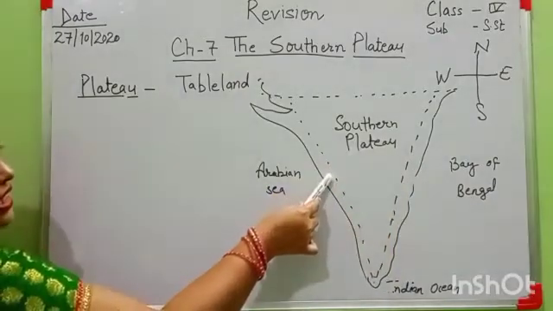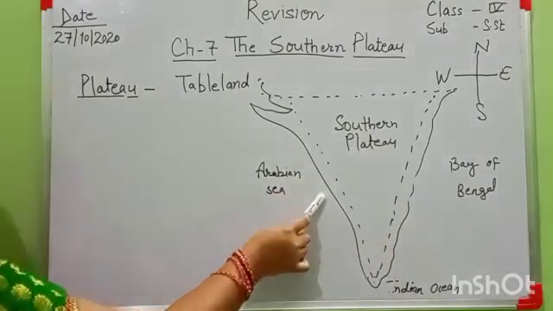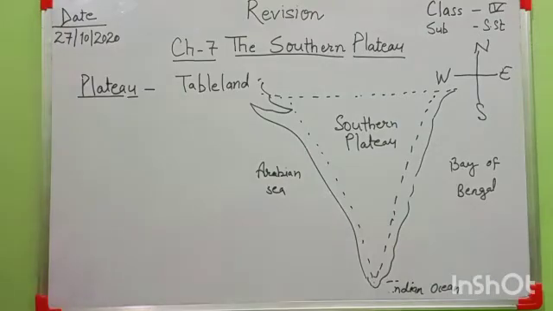The Nilgiris and the Coromandel hills are toward the southern part.